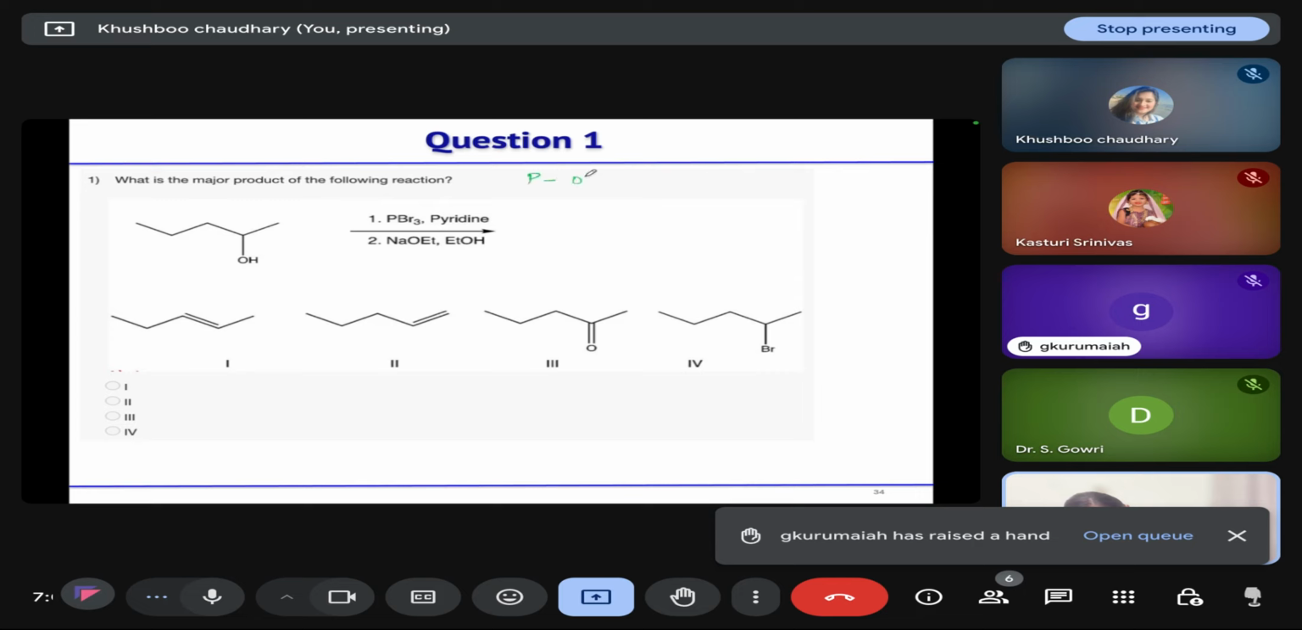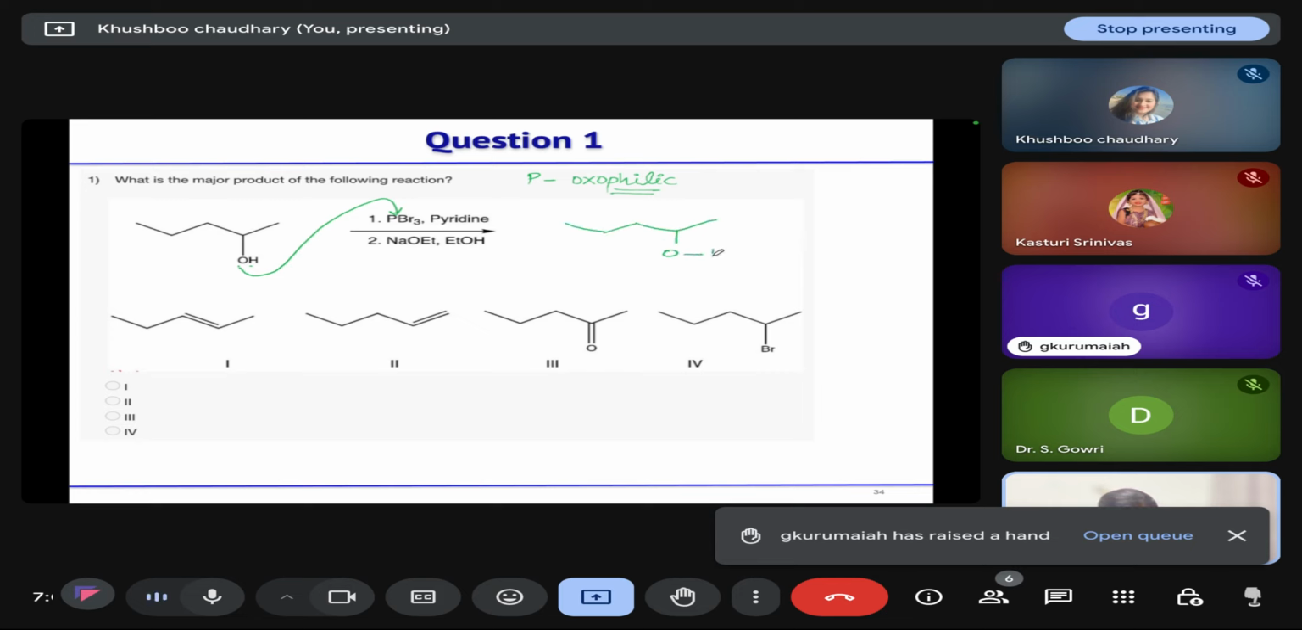Phosphorus is oxophilic. The oxygen-phosphorus bond is very strong. So what will happen in the first case? Oxygen donates electrons towards the phosphorus. Correct. So oxygen will attack at the phosphorus.